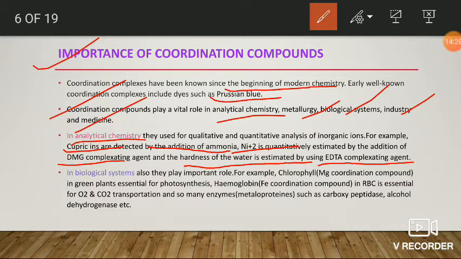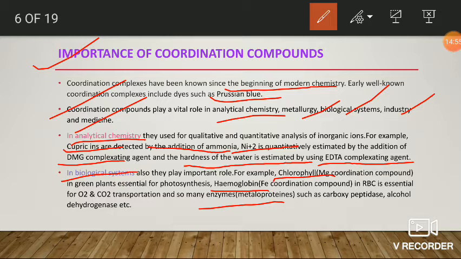Okay, next, importance in biological systems. Coordination compounds play a great role in biological systems also. For example, chlorophyll, hemoglobin, as well as so many enzymes are essential for biological processes.